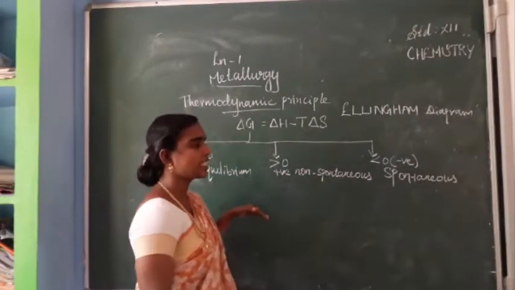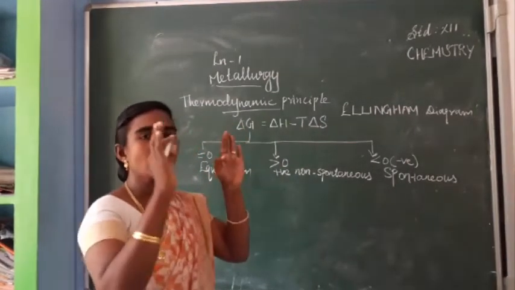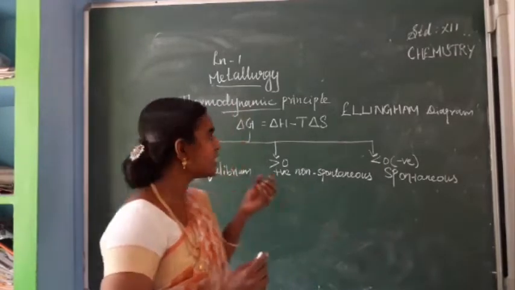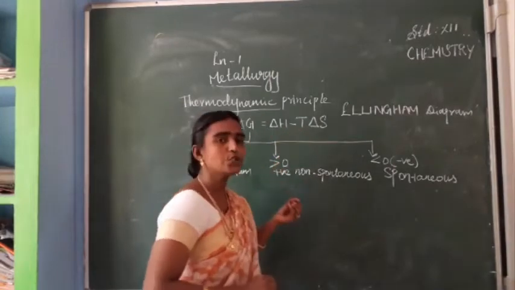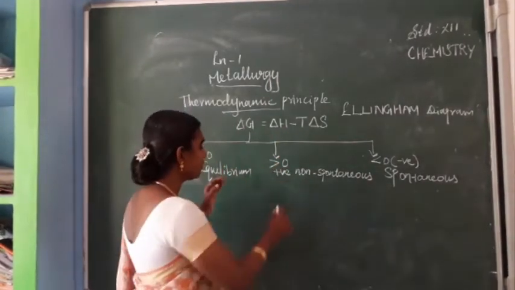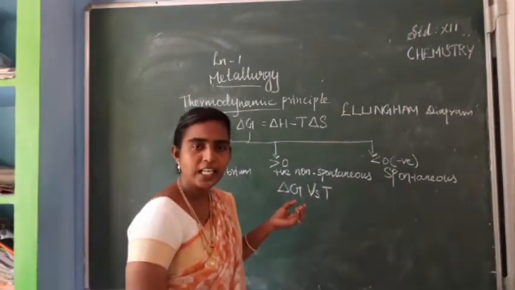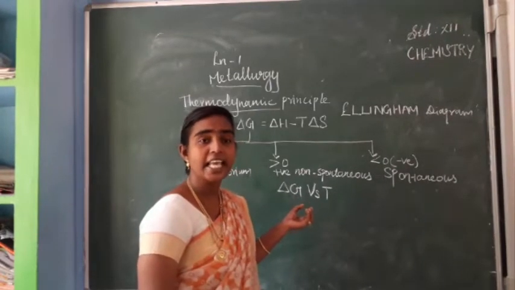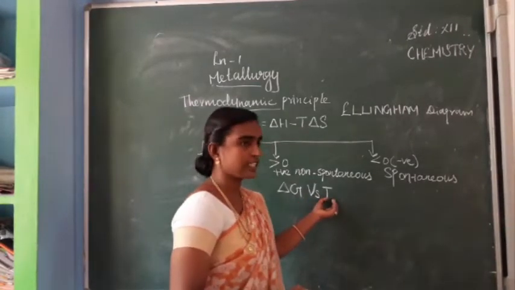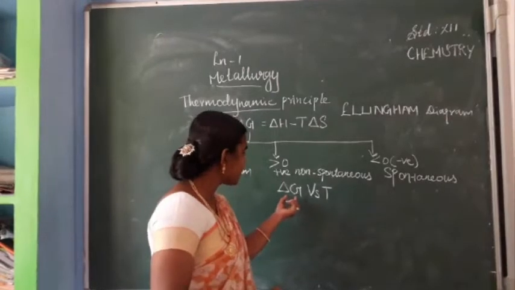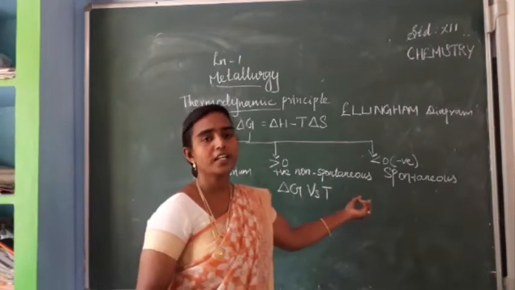So next we can check. From this delta G value and this equation, the relation to the Ellingham diagram is that we are going to plot a graph. In that graph, we are taking delta G on the y-axis and T on the x-axis. So in short, delta G versus T. The delta G is the change in free energy in the formation of a metal oxide versus temperature. The variation of change in free energy of formation of metal oxides with the temperature is called the Ellingham diagram.